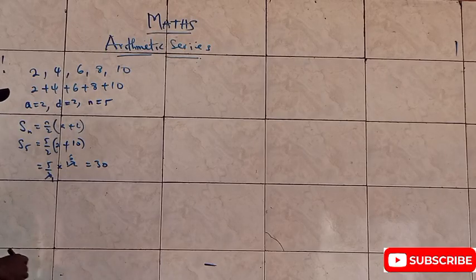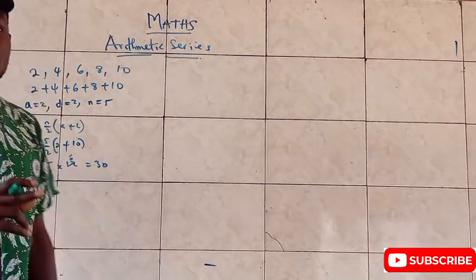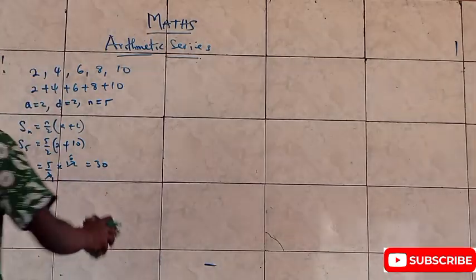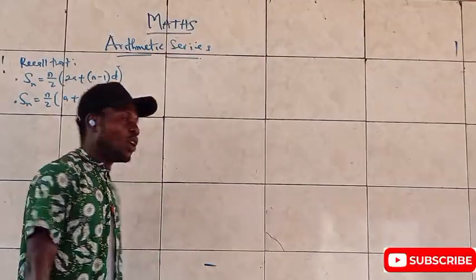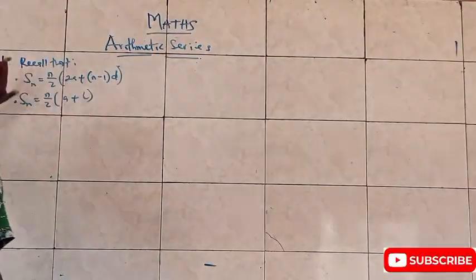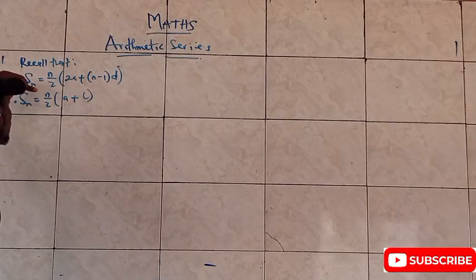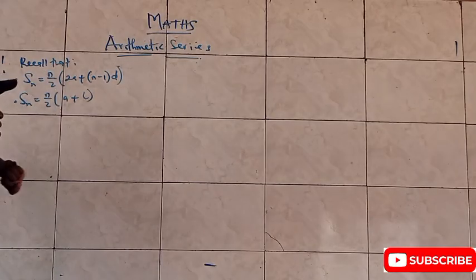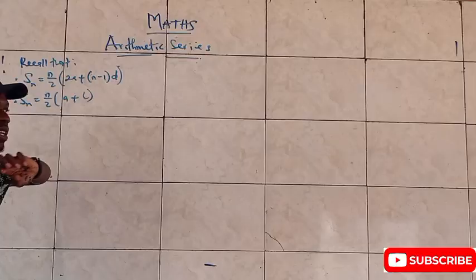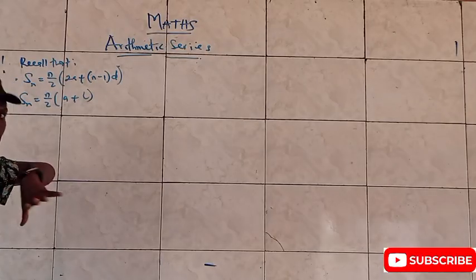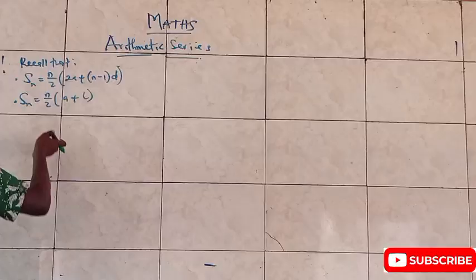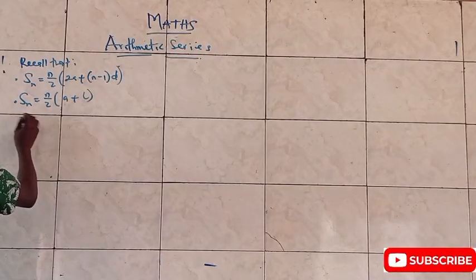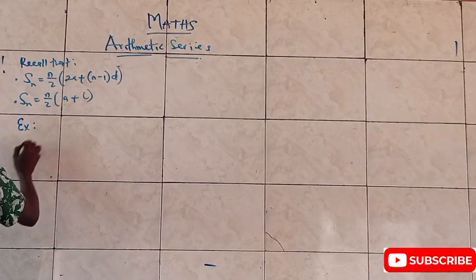But let's take an example that can help us know exactly when to use the first formula. Once again, recall that these are the 2 formulas I stated that can be used to solve for the sum to the nth term of an AP. Do you understand? So let's take an example so I can let you know when to use this and when to use that.